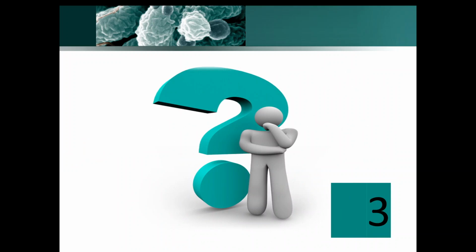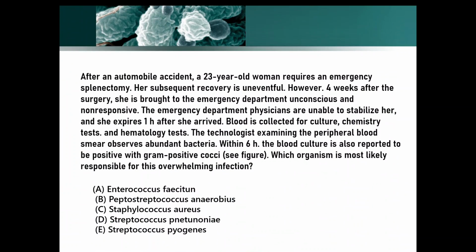Let's move to the third question. After an automobile accident, a 23-year-old woman requires an emergency splenectomy. Her subsequent recovery is uneventful. However, 4 weeks after the surgery, she is brought to the emergency department unconscious and non-responsive. The emergency department physicians are unable to stabilize her, and she expires 1 hour after she arrives. Blood is collected for culture, and chemistry and hematology tests are conducted.